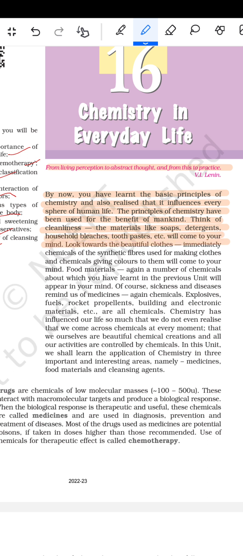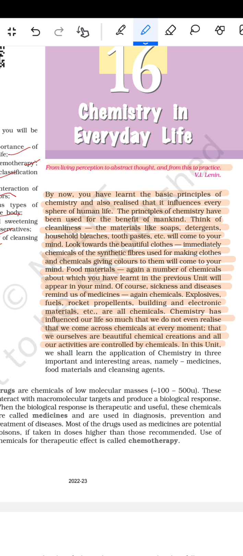Look towards the beautiful clothes. Immediately the chemicals of the synthetic fibers used for making the cloth and the chemicals giving colors to them will come to your mind. Food materials, again a number of chemicals about which you learned in the previous unit, will appear in your mind. Of course, sickness and disease remind you of medicine, again chemicals. Explosives, fuels, rockets, propellants, buildings and electronic materials, etc. are all chemicals. Chemistry has influenced our life so much that we do not even realize that we come across chemicals at every moment, that we ourselves are beautiful chemical creations and all our activities are controlled by chemicals.